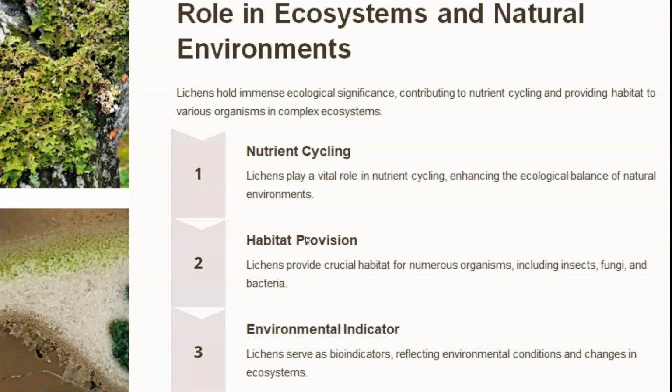Environmental indicator. Lichens serve as bioindicators, reflecting the environmental conditions and changes in the ecosystem. For that purpose, they are also known as pollution indicators, because lichens cannot survive in industrial areas in which SO2, sulfur dioxide, is predominant.